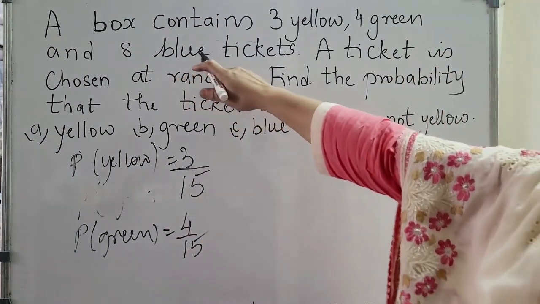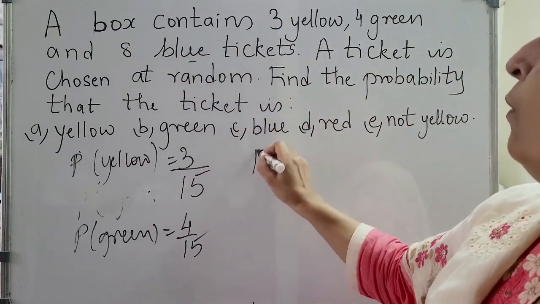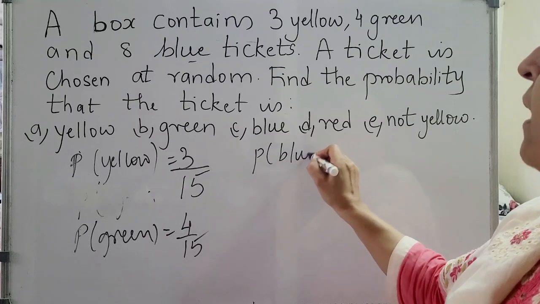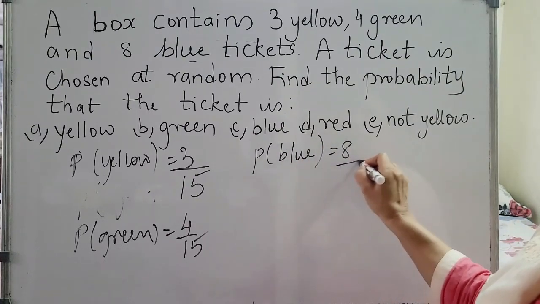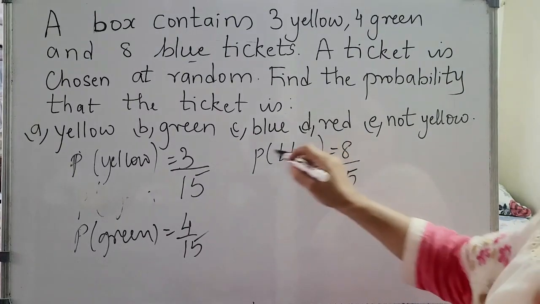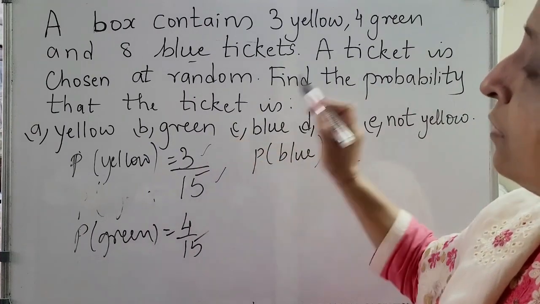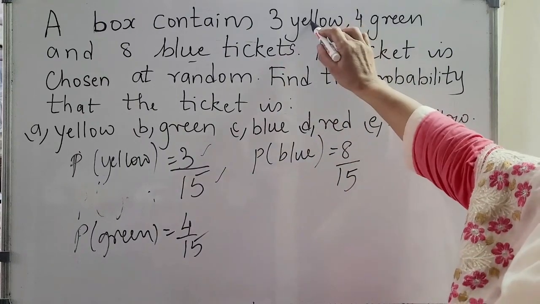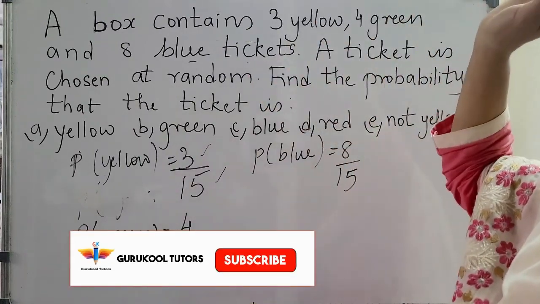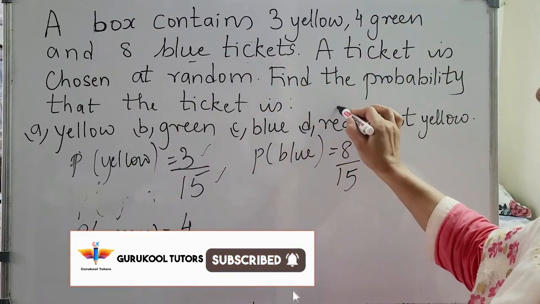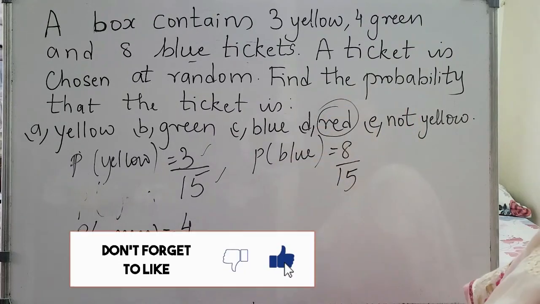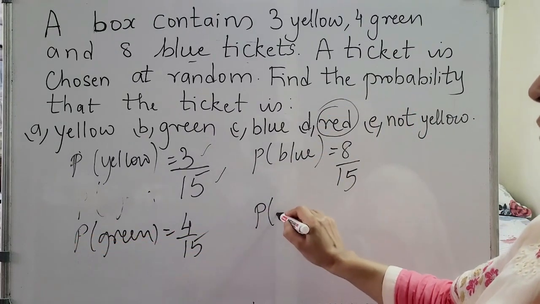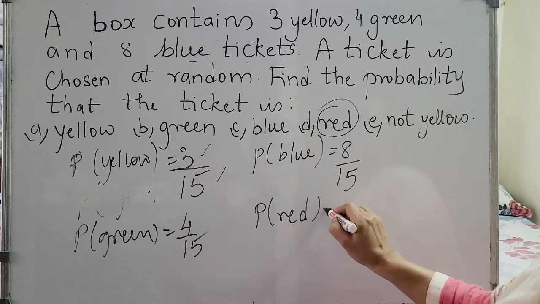What is the probability of getting blue? Blue is 8 by 15. This is the favorable outcome and this is the total outcome. So this is the ratio which you get for yellow, green, blue. But now what is asked is red. Do we have red? No. So what is the probability of getting red? It is 0.